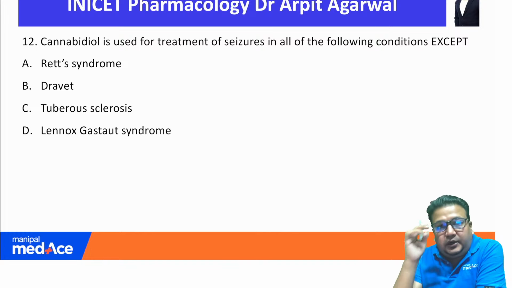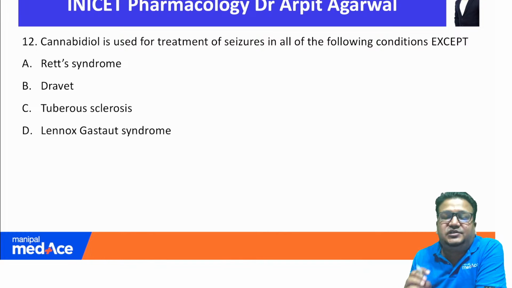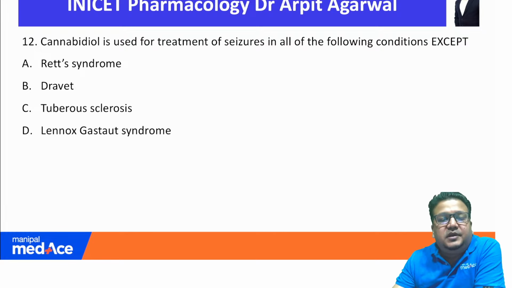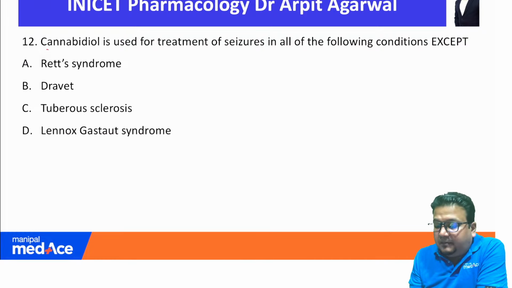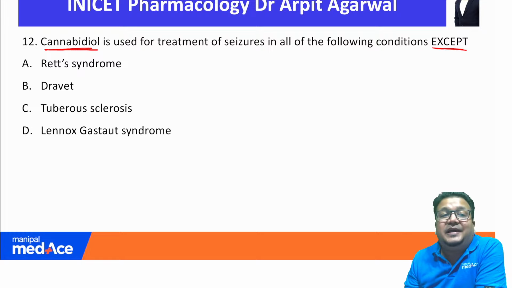Next, very important, from the important chapter of epilepsy. This chapter is always asked. At least one question comes from the anti-epileptic drugs every year. Now they have asked cannabidiol. Cannabidiol or cannabinoids is used for treatment of seizure in all of the following except. Cannabidiol is a new drug, and it has been asked only once previously. So this was, I would say, a relatively tough question.